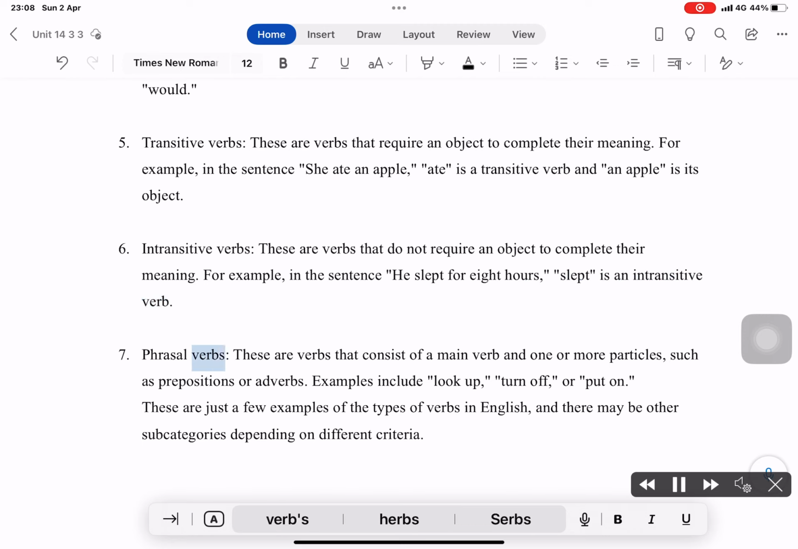Phrasal verbs. These are verbs that consist of a main verb and one or more particles, such as prepositions or adverbs. Examples include look up, turn off, or put on. These are just a few examples of the types of verbs in English, and there may be other subcategories depending on different criteria.